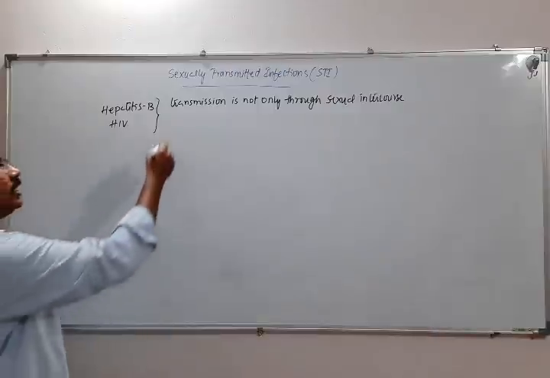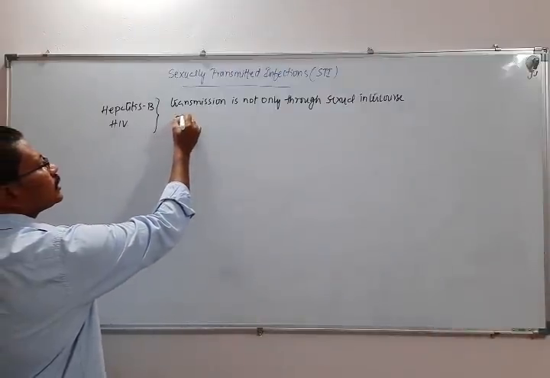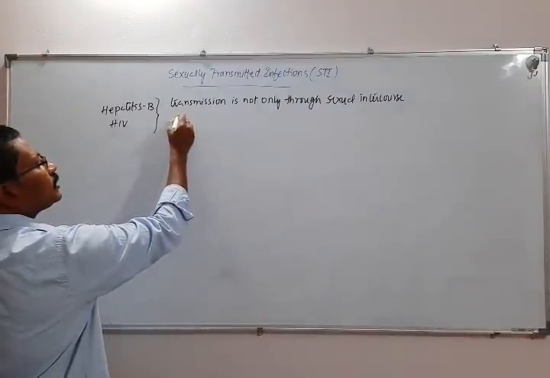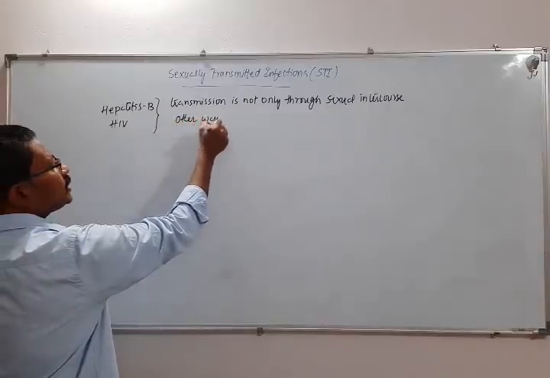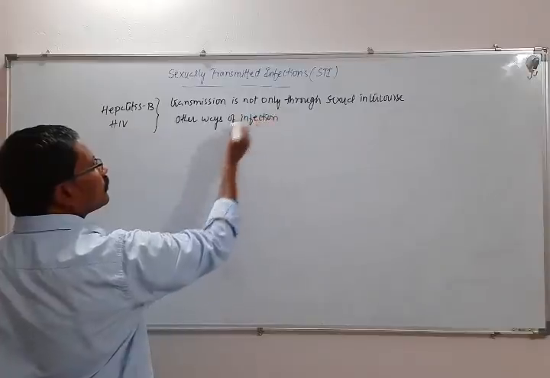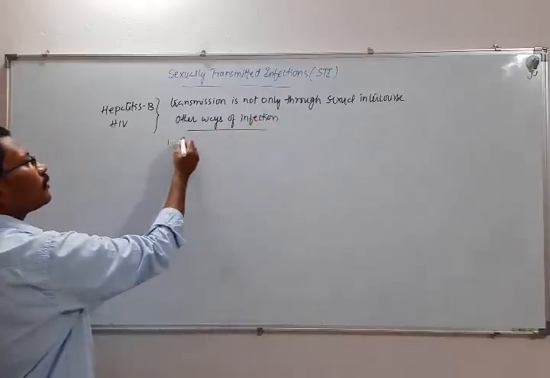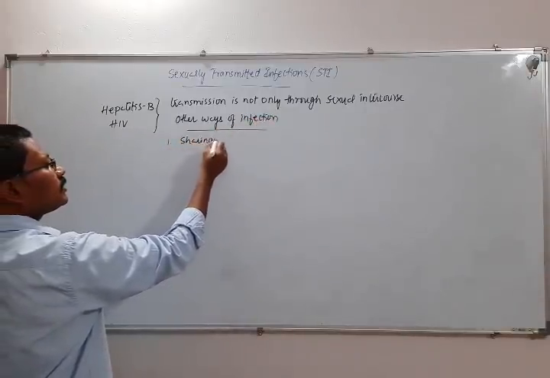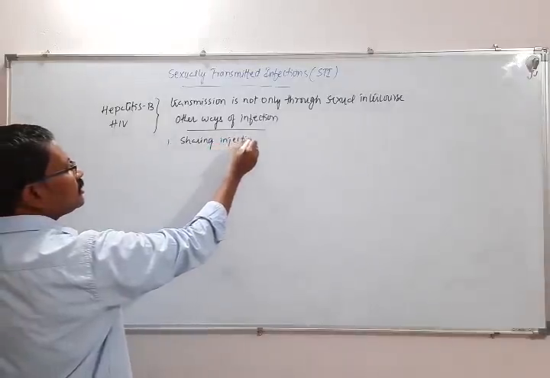So the other ways of infection will be sharing injection needles.